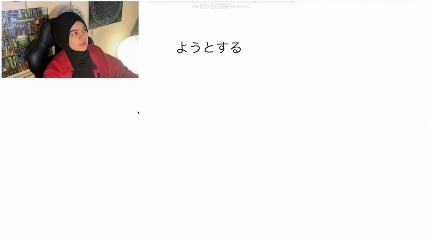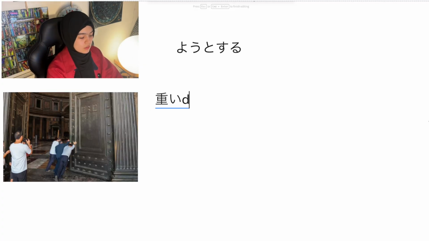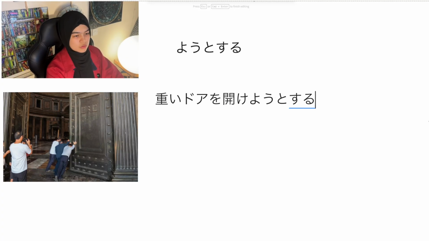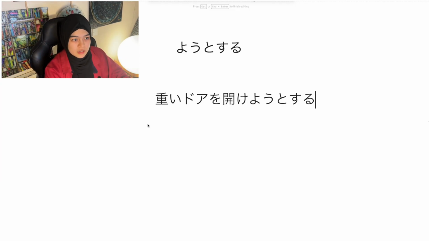So for example, you're trying to open a really heavy door. じゃあ、重いドアを okay, and then open, right? So 開ける, since it's 一段 ru verb, you drop the ru and add よ. 開けようとするですね. So because this is the volitional form, that's like let's open, and とする is showing how you behave. So let's open is how I'm gonna behave. Let's open, って感じですね.